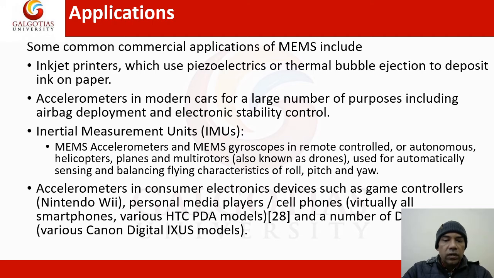Accelerometers are used in consumer electronics devices such as game controllers, personal media players, cell phones, smartphones, and a number of other devices where MEMS is being used.